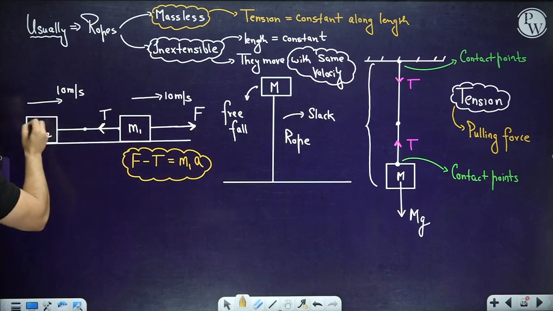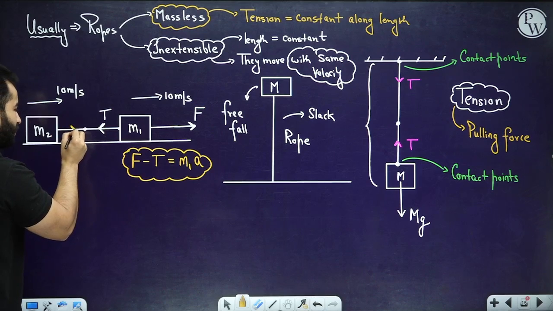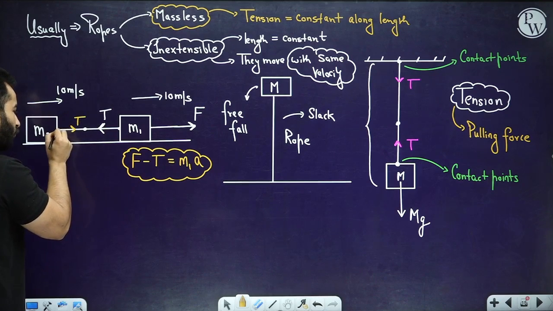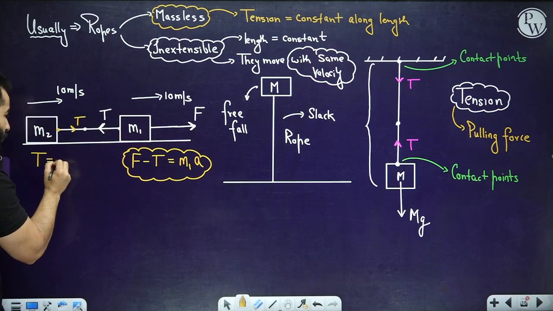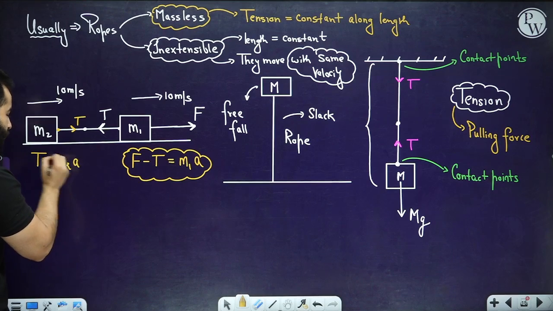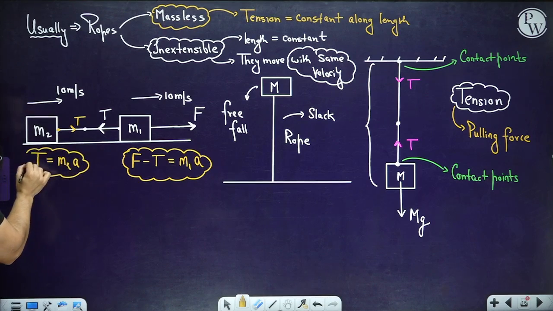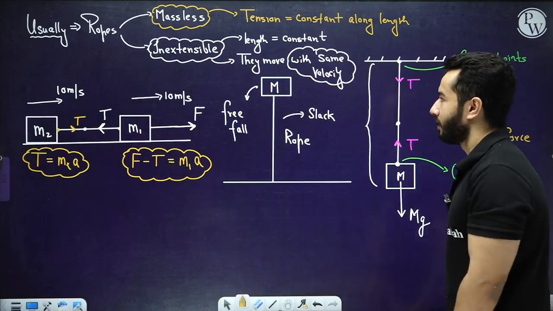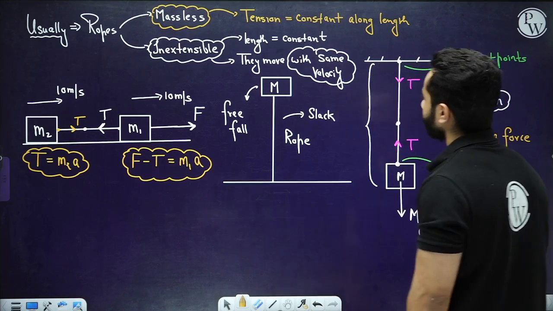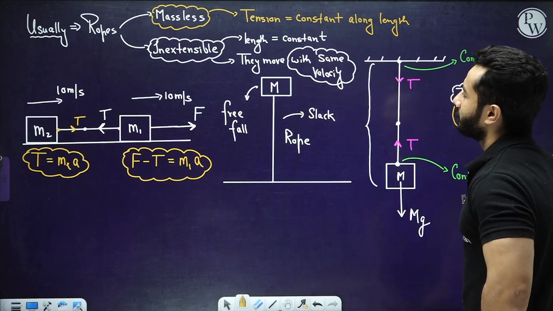If you want to write down for M2, you're going to draw the tension something like this. Why? Because this is the point of contact. And we are going to write tension equals M2 into A. That's it. Obviously, all the surfaces are assumed to be smooth here. Right?